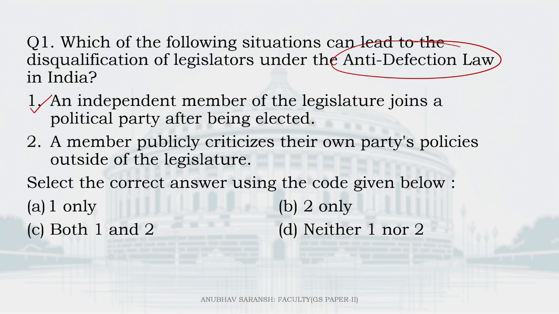So one is correct. Second one, a member publicly criticizes their own party's policies outside the legislature. Now the anti-defection law is completely silent on these supposed anti-party activities outside the legislature. It focuses solely on what goes on within the precincts, the boundaries of the house. So 2 is wrong, 1 is right. Select the correct answer using the code given below. A, 1 only is the right answer.